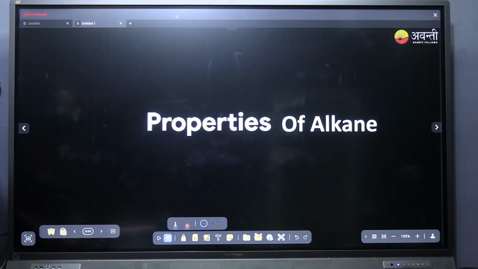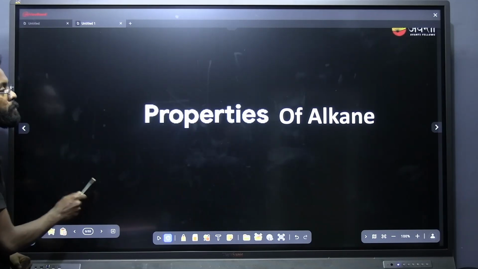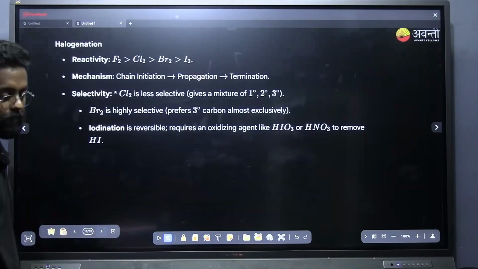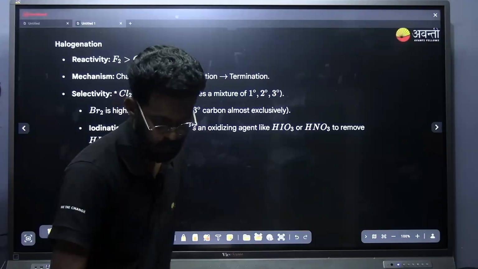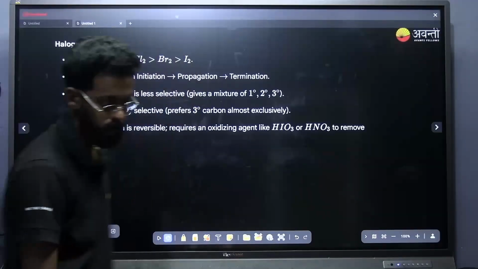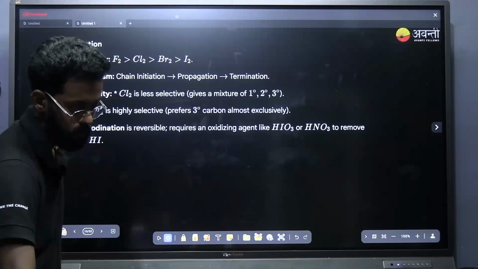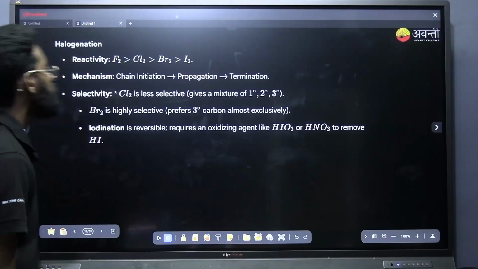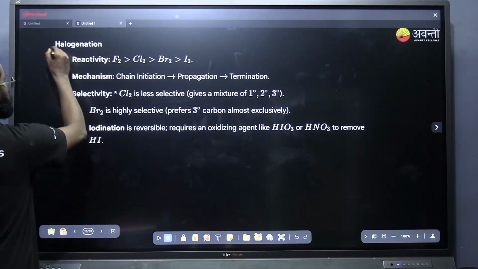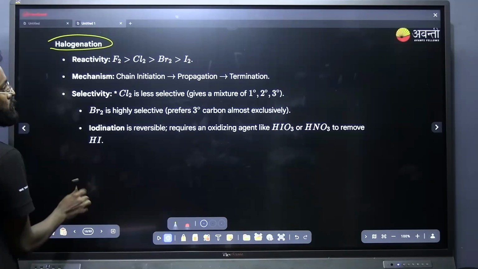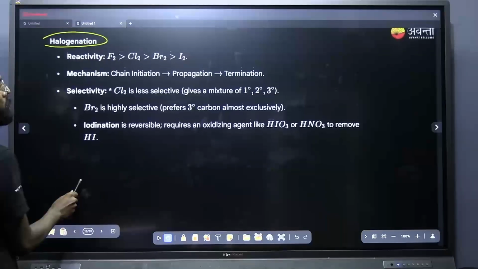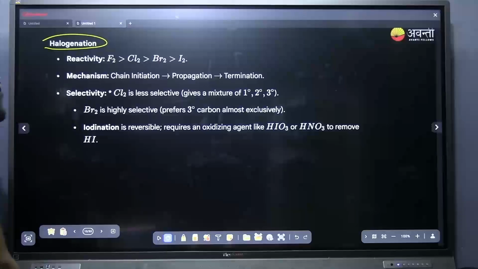Okay. These are the major preparations of alkane. Now we can go into the properties of alkane. The first property I want everyone to take a note of is the halogenation reaction. This is also a reaction you have studied in the haloalkanes and haloarenes chapter.